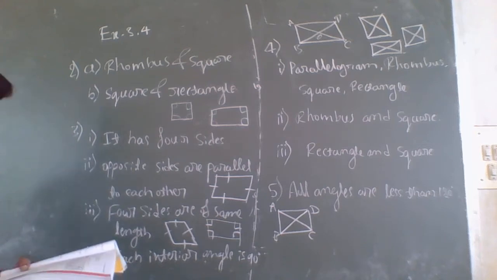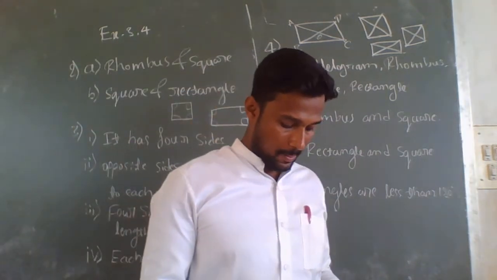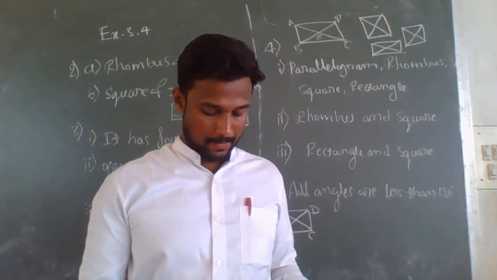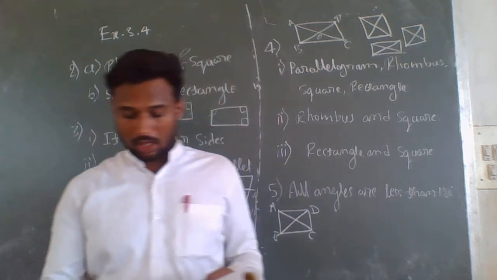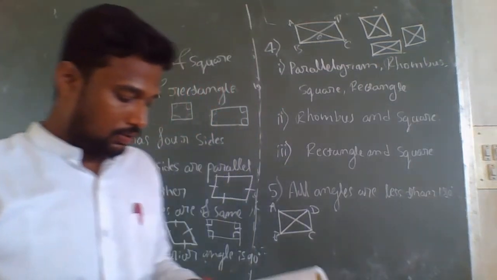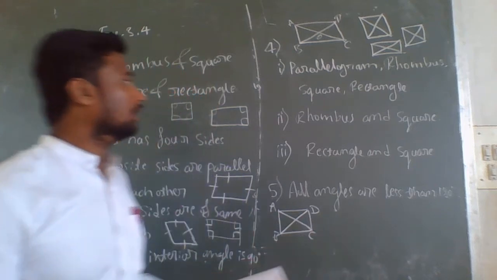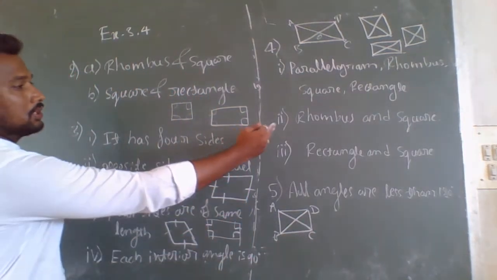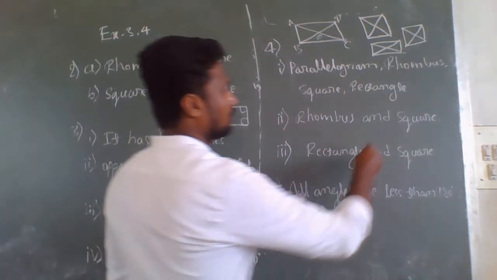Second one. In the second question what are they asking here? Name the quadrilaterals whose diagonals are equal.